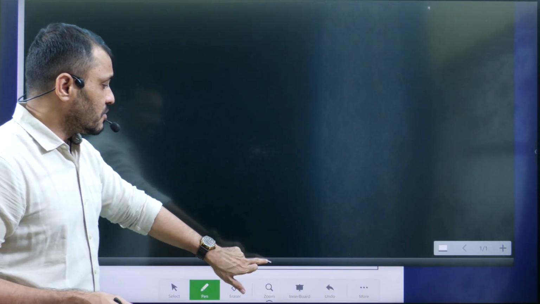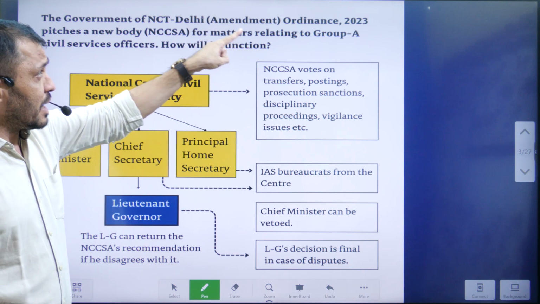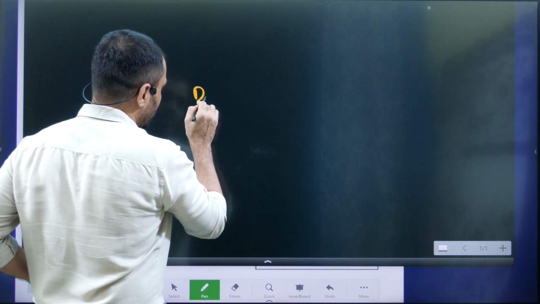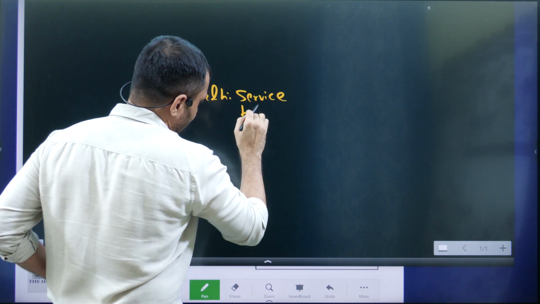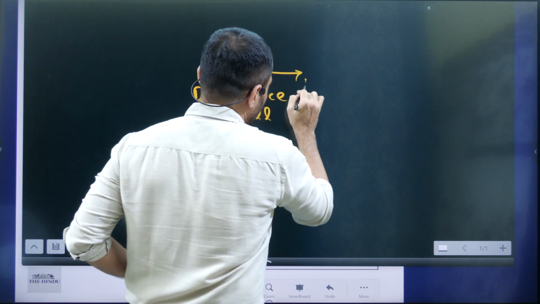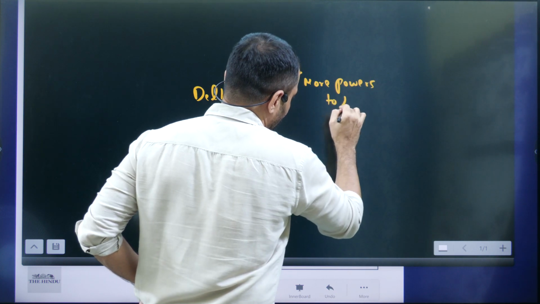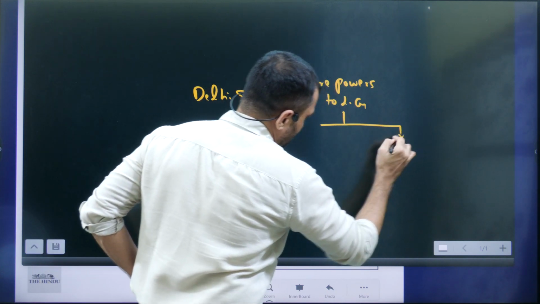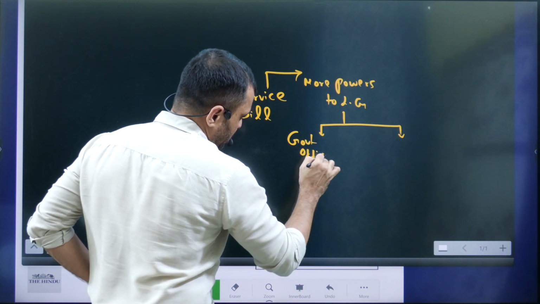This bill is very popularly known as the Delhi Services Bill, and is also known as the NCT Delhi Amendment Ordinance. In short, the Delhi Services Bill. Eventually, what is this bill doing? This bill is giving more powers to the Lieutenant Governor in terms of government officials.